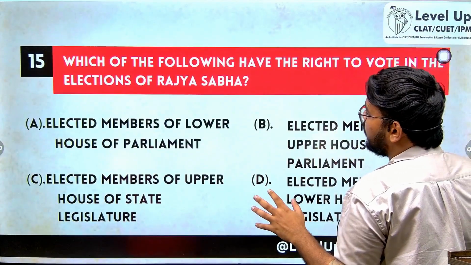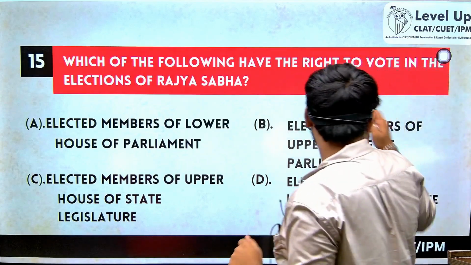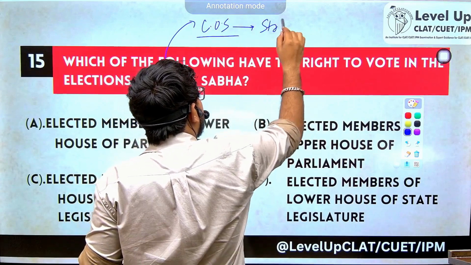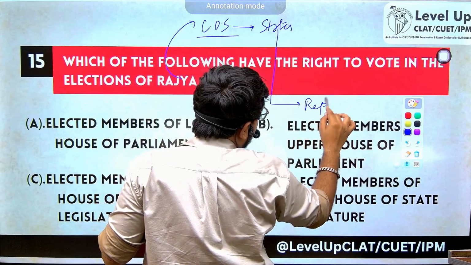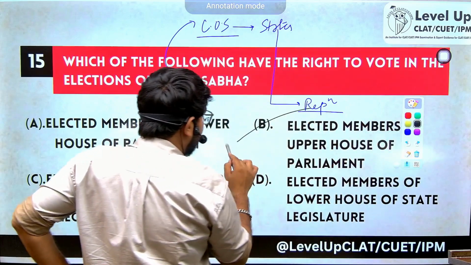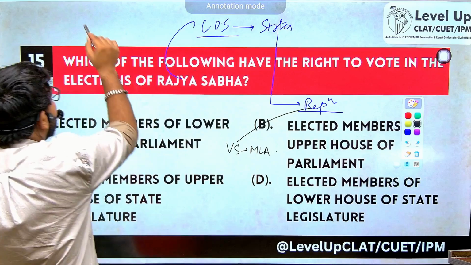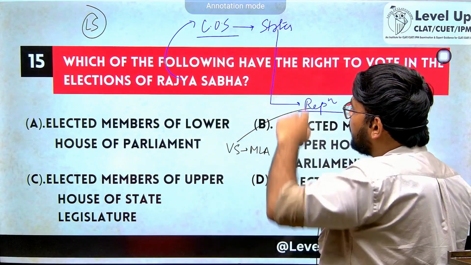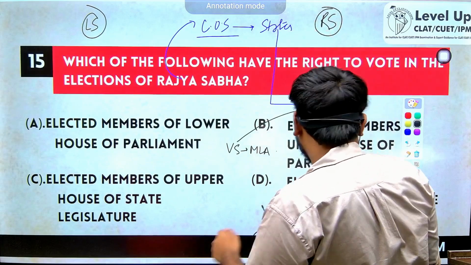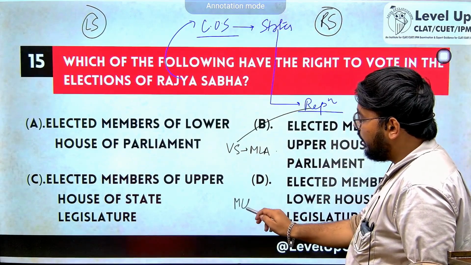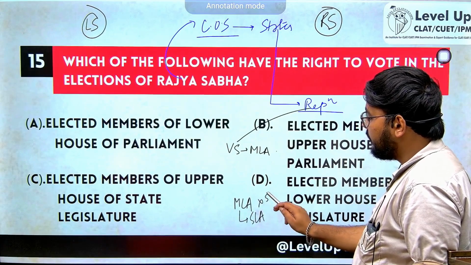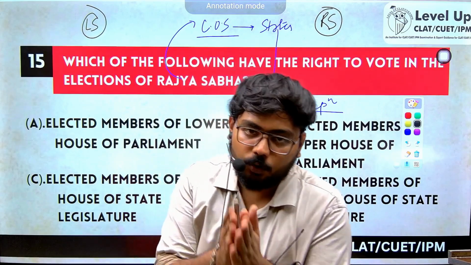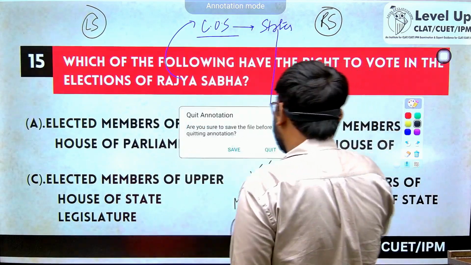Which of the following have the right to vote in the elections of Rajya Sabha? तो भाई देखो, Rajya Sabha is also called as a council of state. तो Rajya Sabha किसका रिप्रेजेंटेटिव है? स्टेट्स का. तो स्टेट्स के ही रिप्रेजेंटेटिव्स आएंगे. अब स्टेट्स से रिप्रेजेंटेटिव्स कौन भेजता है? जो उस स्टेट की विधानसभा के एमएलएज होते हैं. देखो, लोकसभा में डायरेक्ट इलेक्शन होता है, there is direct election. But in Rajya Sabha there is not direct election, it is indirect election. And the members who elect the members of Rajya Sabha are nothing but MLAs of state legislative assembly, not state legislative council. So this thing becomes the answer. So all the elected members of state legislative assemblies and the lower house of the parliament. So that is that, I guess.